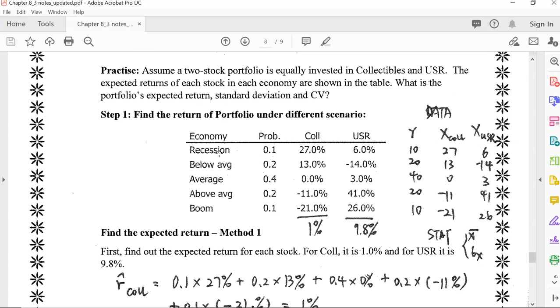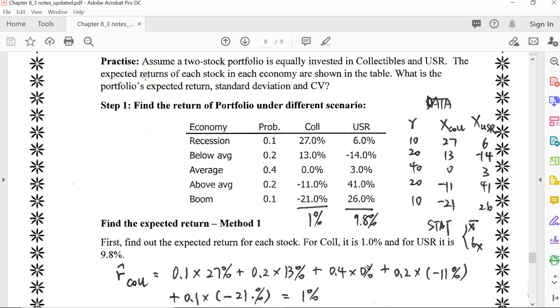Let's look at a practice here. This practice is actually related to Chapter 8, Class 2. We know a 2-stock portfolio here is equally invested in Collections and U.S. Rubber. And we know the expected returns of these 2 stocks in each economic scenario, for 5 economic states. We know the probability of each scenario. What is this portfolio's expected return, standard deviation, and coefficient of variation?